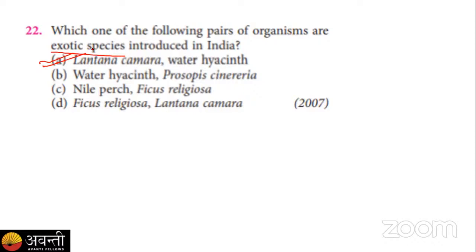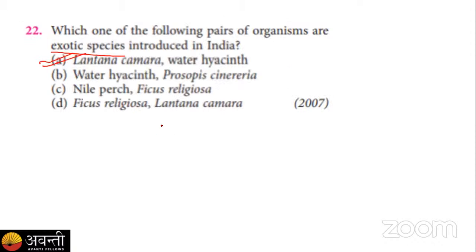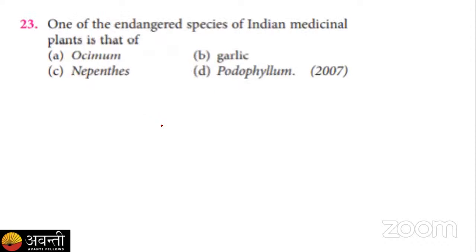They start growing like nothing in India, they can grow in any place, and they compete with the normal wild species of India for nutrients. So these are the two alien species, and the answer for question number 22 is option A.